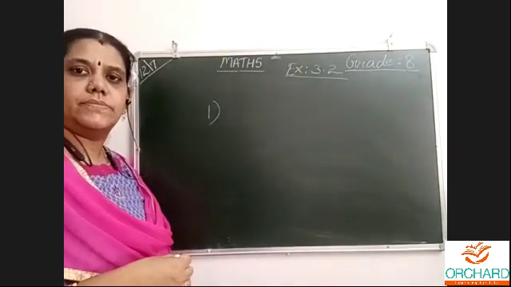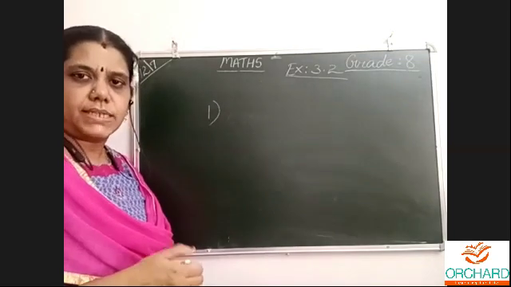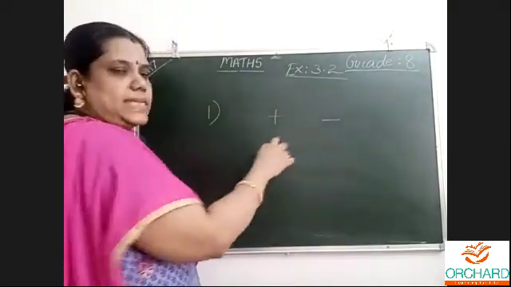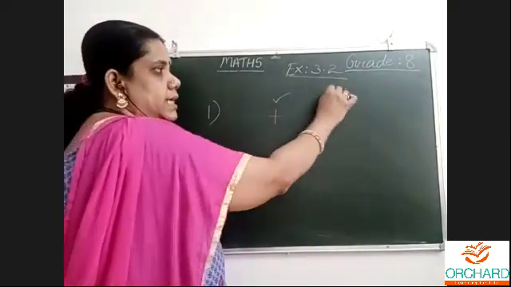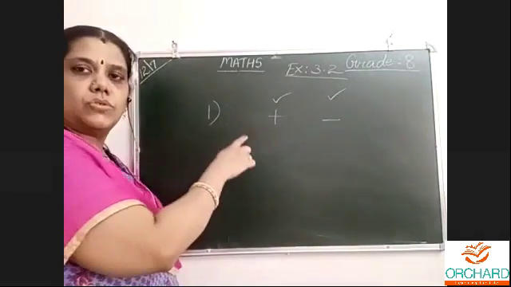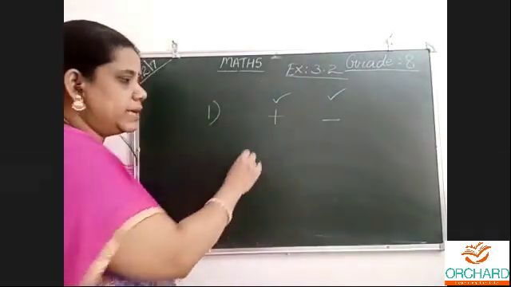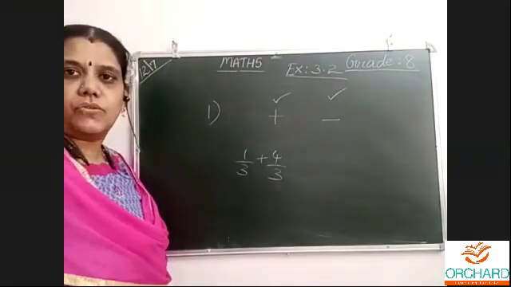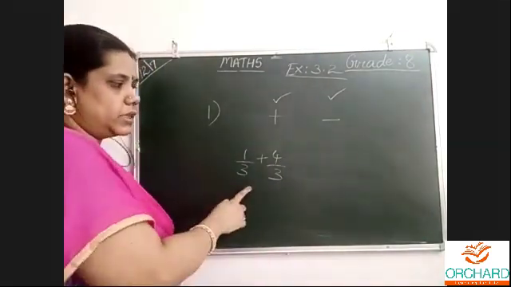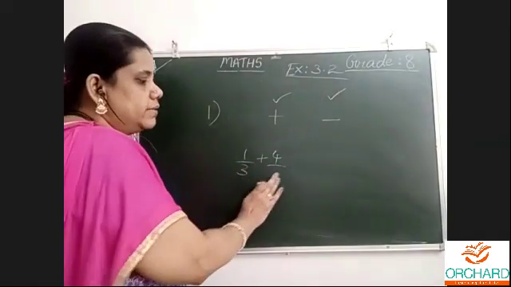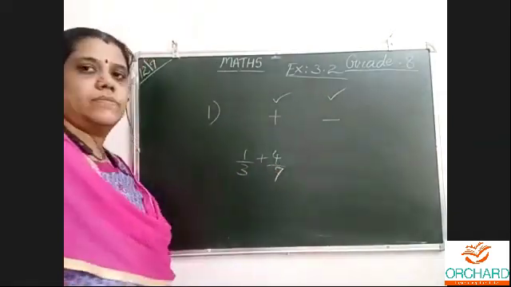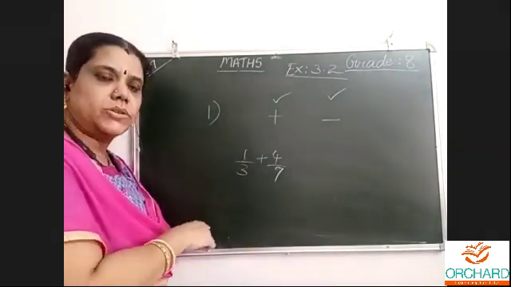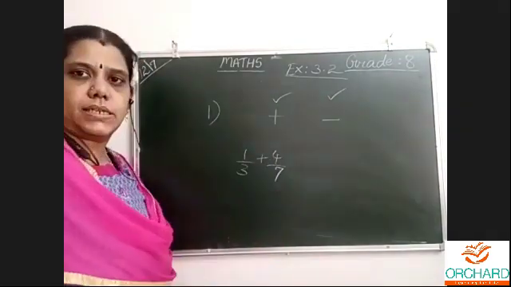Then mostly LCM sums, which means addition and subtraction of rational numbers. Yes, it is there, where we have to take the LCM and do. I will not give a rational number like this; this I will give for 6th standard, not for you. For you, I will give like this: your rational numbers 1 by 3, 4 by 7, where you have to find the LCM and write.